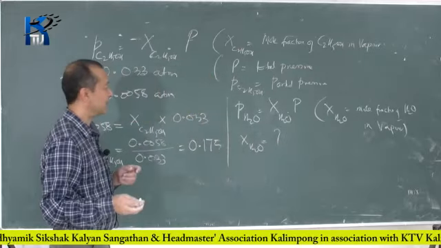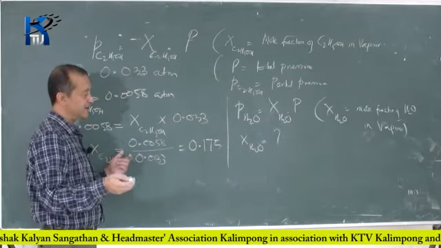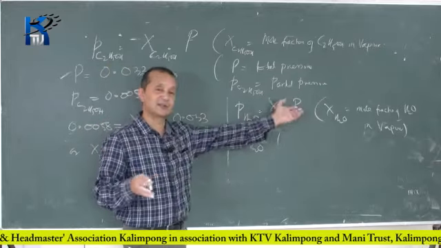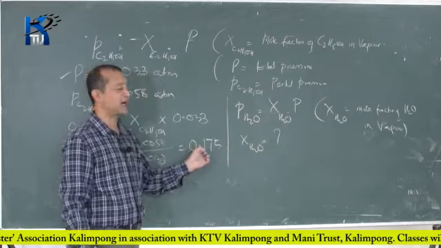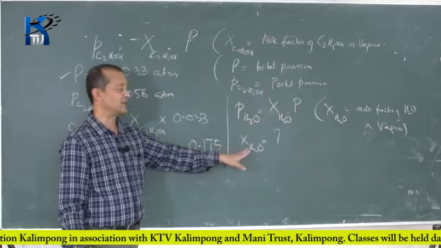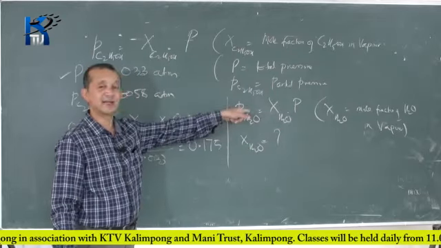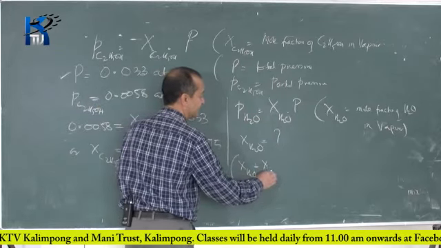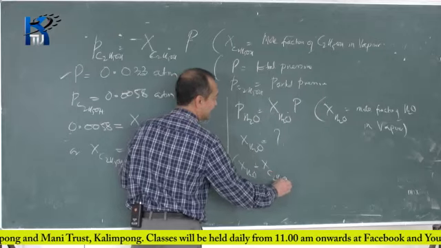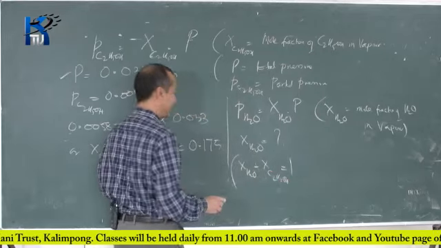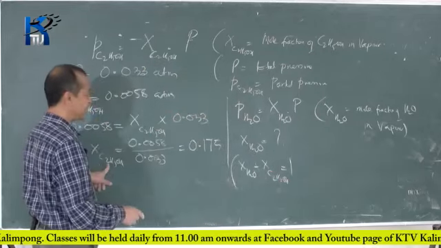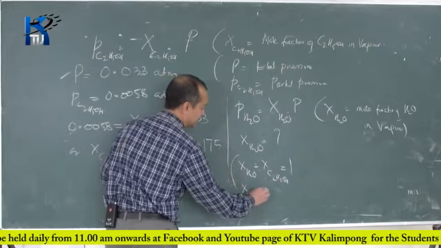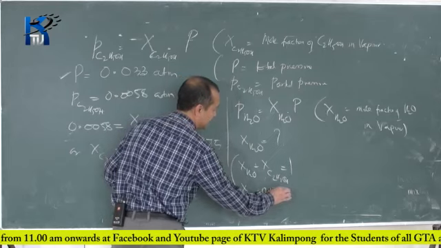But I'll just mention here that you can find the mole fraction without using this also, because once you find the mole fraction of ethyl alcohol, you can find the mole fraction of water without solving this. How? The relation is X water plus X C2H5OH is 1. Since X C2H5OH is 0.175, X water plus 0.175 is 1.